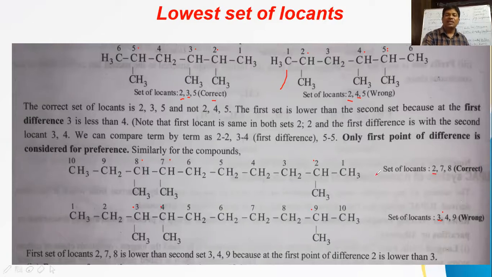Which numbering is taken here? Right side to left side numbering only is to be considered as correct while giving the IUPAC name. So this point we have to understand. This concept is to be understood.